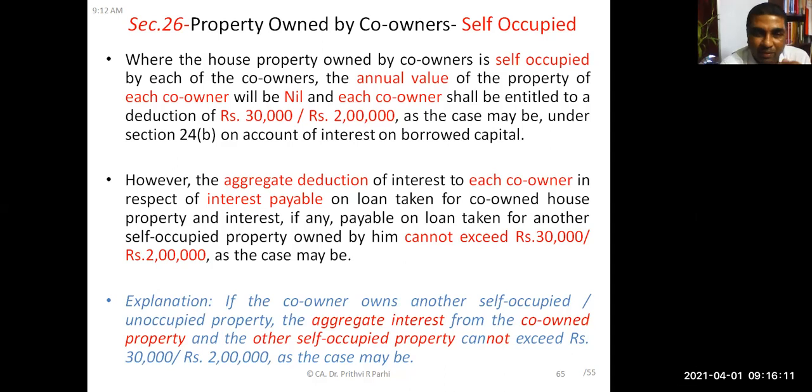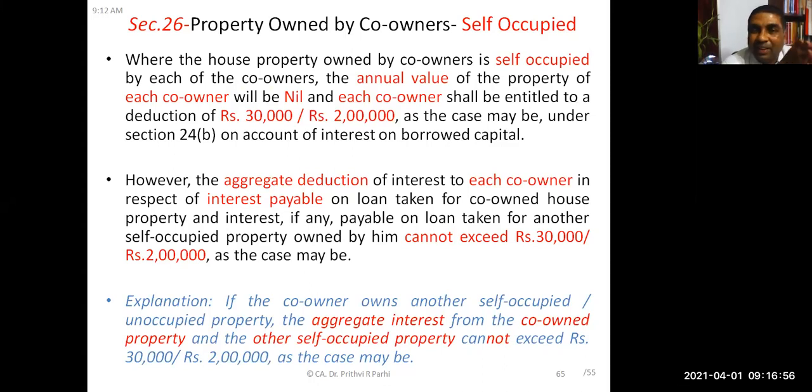Now, one more additional point. A little complex thing. Let us understand this. However, the aggregate deduction of interest to each co-owner in respect of interest payable on loan for the co-owned house property, and interest, if any, payable on loan taken for another self-acquired house property owned by him, cannot exceed 30,000 or 2 lakh rupees as the case may be. This appears to be a little confusing, but don't worry. What does it mean?